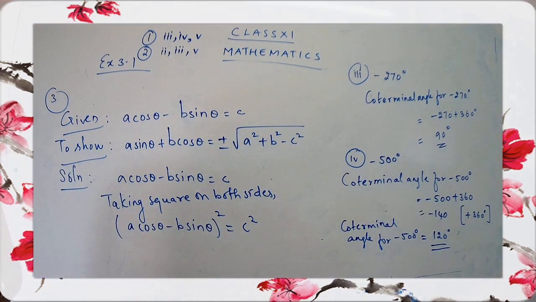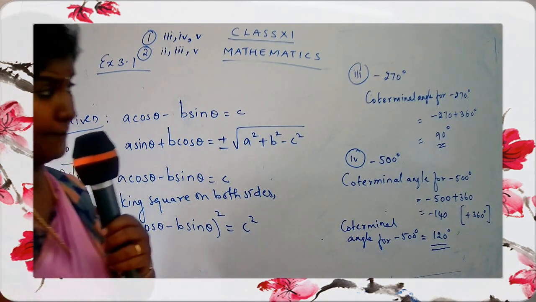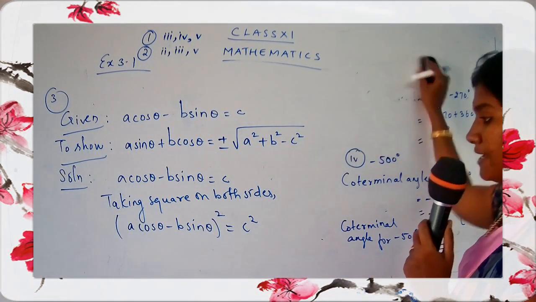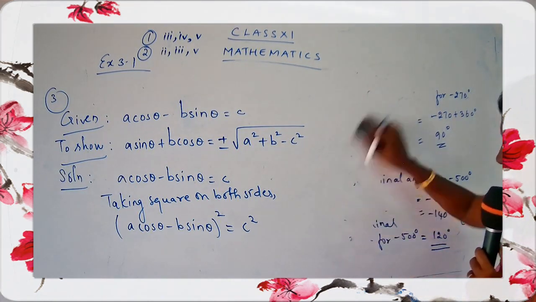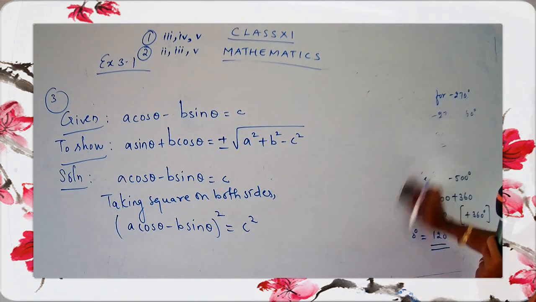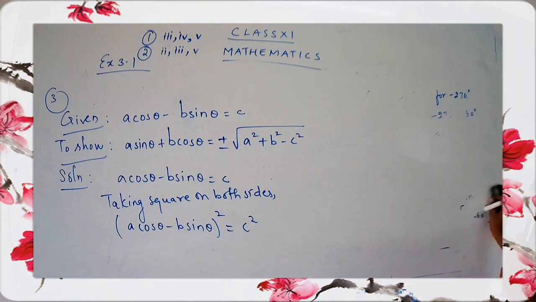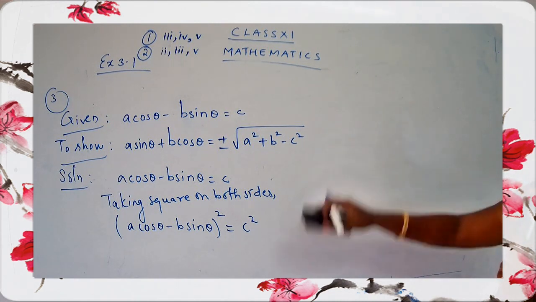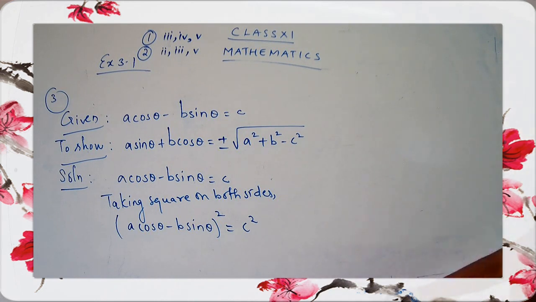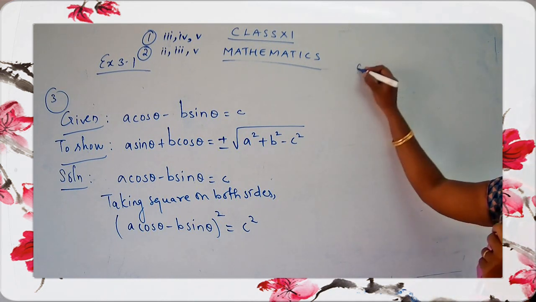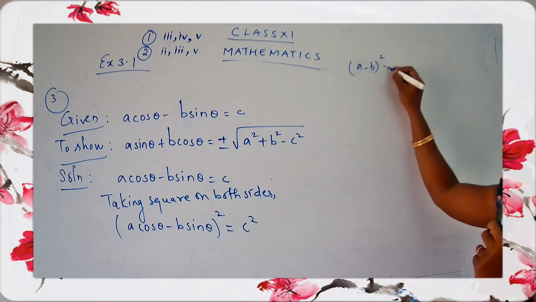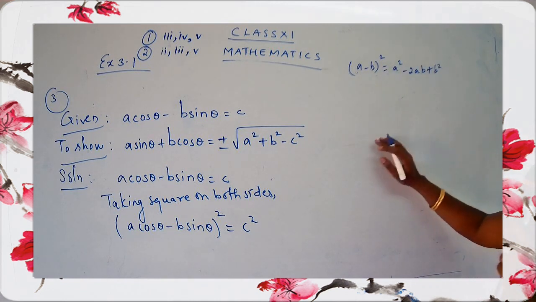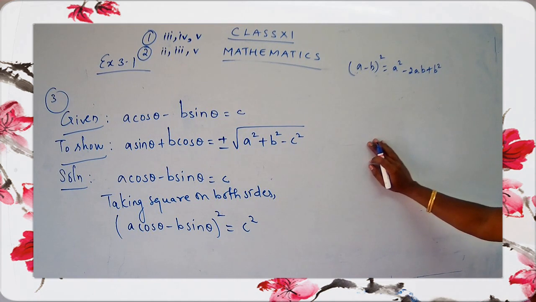Done. Now here we are going to expand it using the identity. You know the identity for A minus B the whole square. What is the identity, children? It's A square minus 2AB plus B square. If you want, we can mention here: A minus B the whole square is equal to A square minus 2AB plus B square. This is the identity that we are going to use.